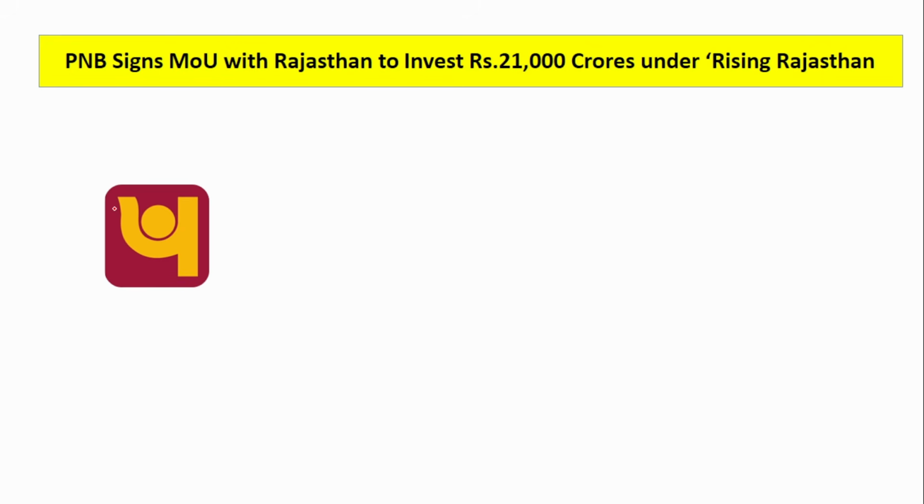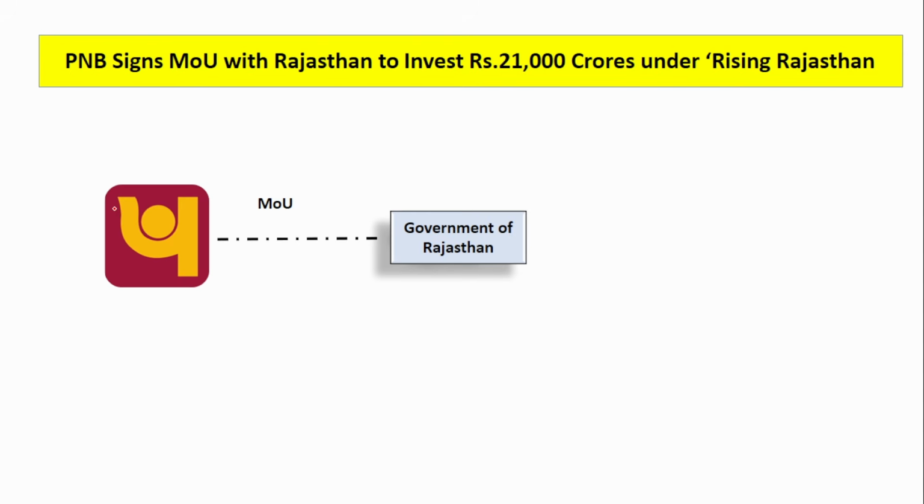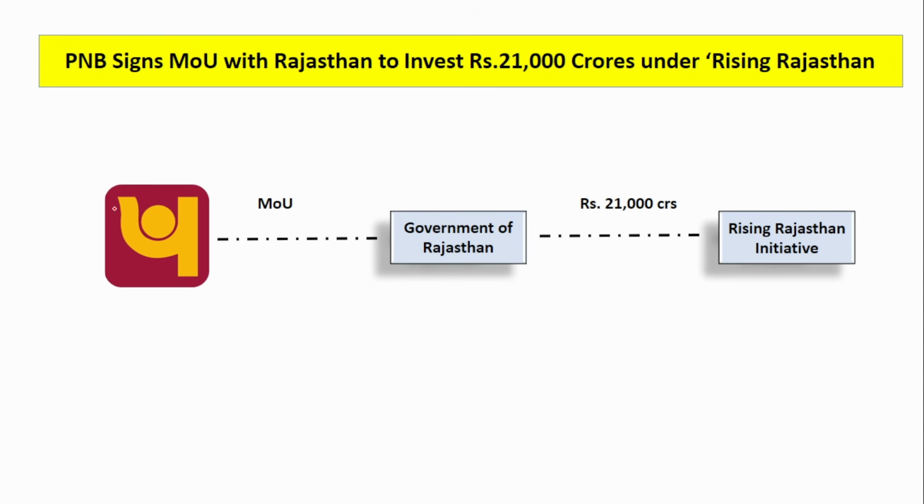Next is Punjab National Bank. It has signed an MOU with whom? With the Rajasthan government. That is, it has promised to invest 21,000 crore under the Rising Rajasthan initiative. Okay. So under this initiative, the Punjab National Bank will invest 21,000 crore. Now, where will this money be put into use?